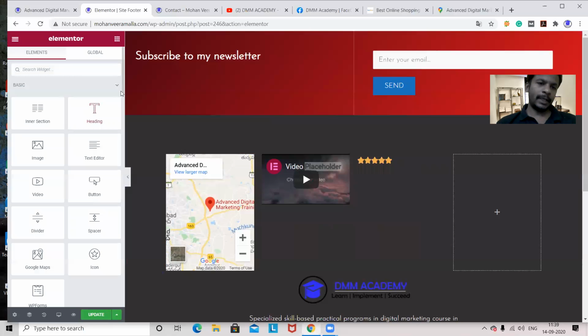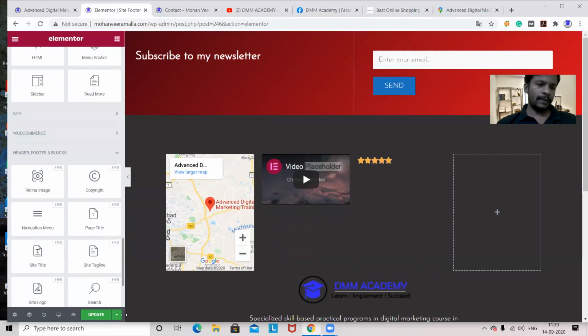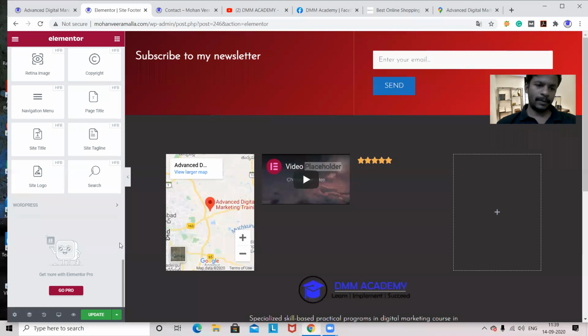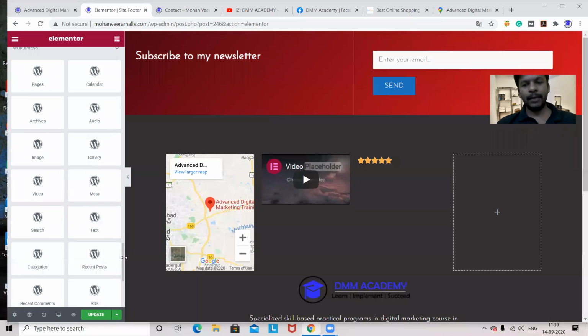See, we did not create any form. By default, we got a form from the theme only. And it is not in Elementor. It is in the WordPress dashboard. So when you scroll down to the bottom here, you can see something called WordPress. Now when you go here, you'll be seeing lots of things inside, like whatever plugins you take and whatever property you create by using plugins, everything will show up here.